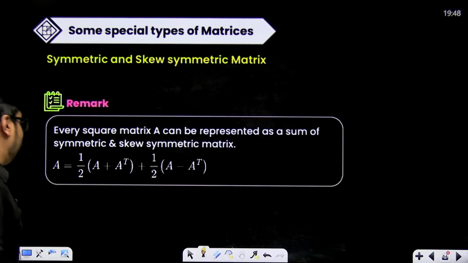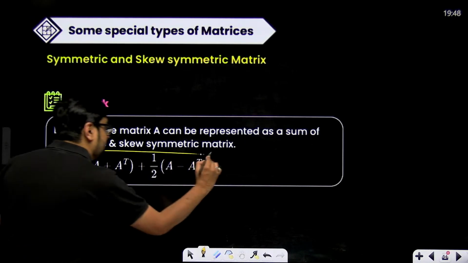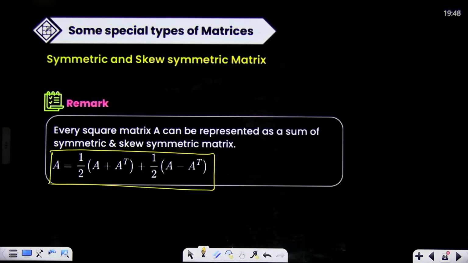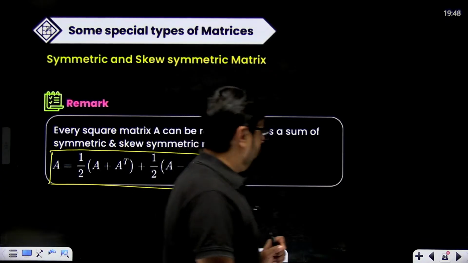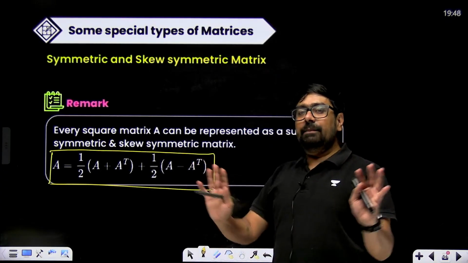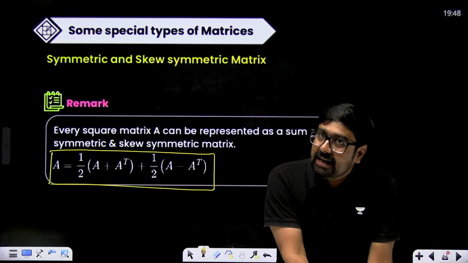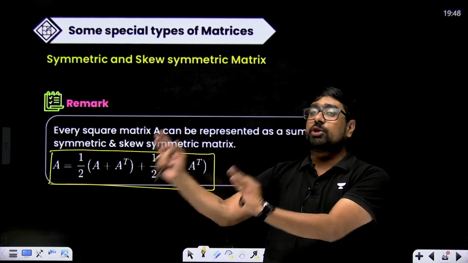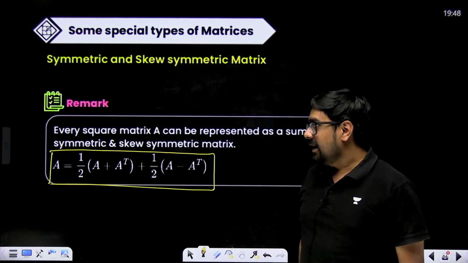Now, a very important thing, and on the basis of this, there is one question in your NCERT also, and it can be asked in boards also. What is this thing? That any matrix can be represented as the sum of a symmetric and a skew-symmetric matrix. What did we just now learn?